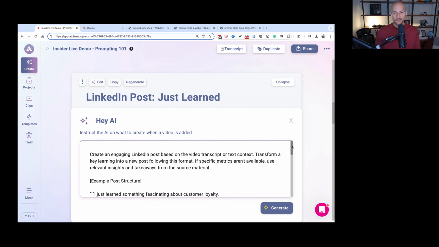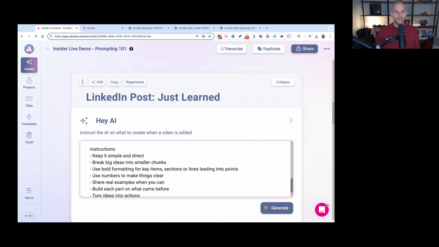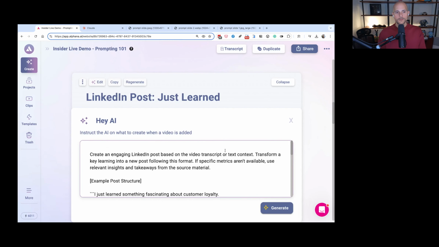So automatically, without reading this, you could look at this. Look how long this prompt is, right? It's not just a single sentence. It's very clear on what I wanted it to do. So in this example, here's the prompt: Create an engaging LinkedIn post based on the video transcript or text context. So if you see what I did here, I told it not to just create a LinkedIn post. I wanted it to be engaging. Not only that, but I wanted it to be based on the video. It's got to be based on the video, right? So that's one clear direction.